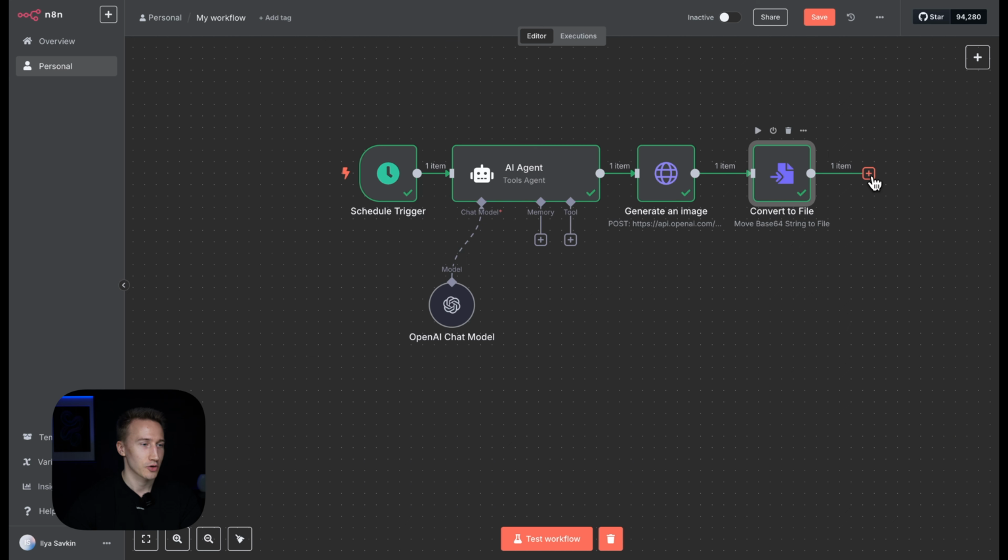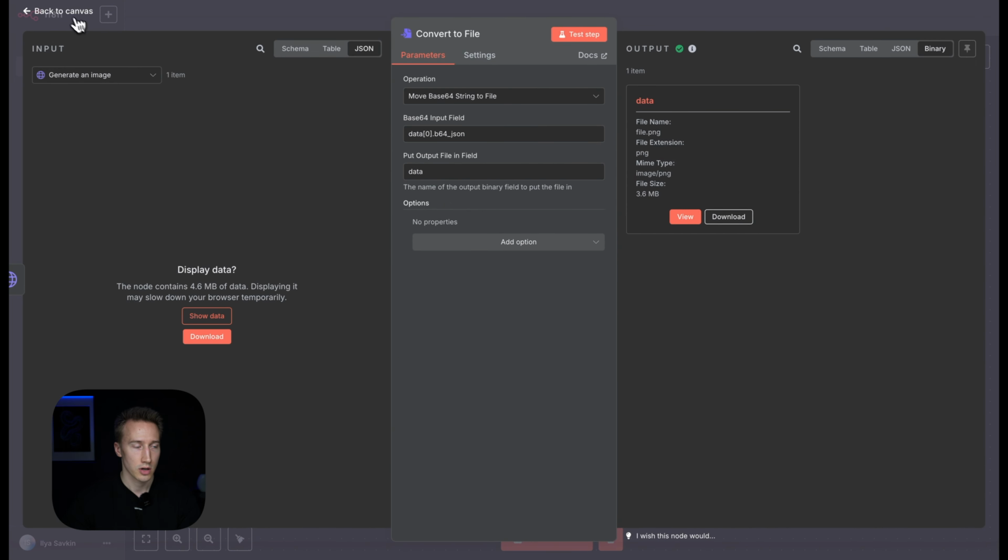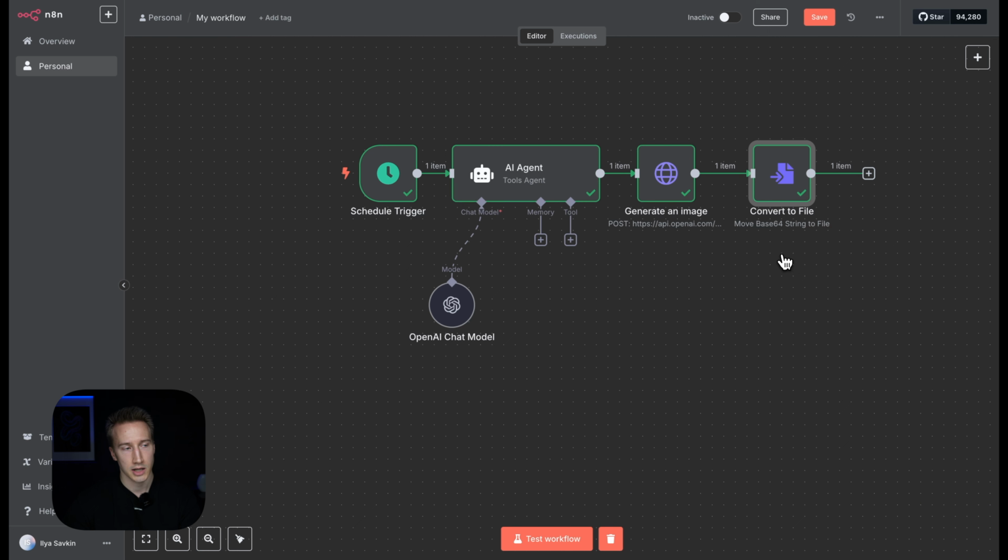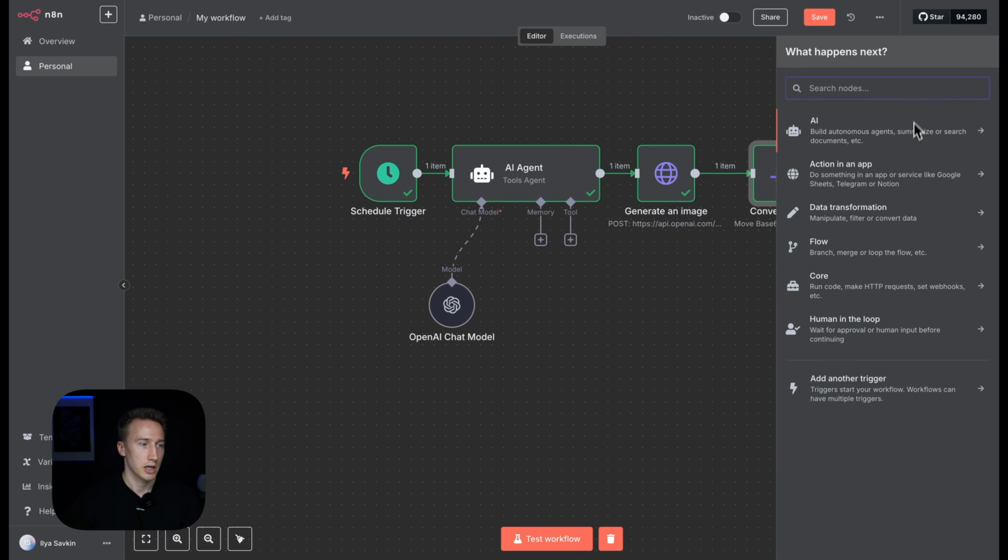Okay, now let's create another node, and this is going to be the final node for the image generation process. So now we generated an image. It came in a B64 string, this massive string, so lots and lots of characters. We converted this string to a file, so now we have the actual image, but this image is stored right now on this n8n instance, and we need a link to give access to other models like Runway or Creatomate to create the reels. So what we need is to upload this file to hosting, and we're going to use imgbb.